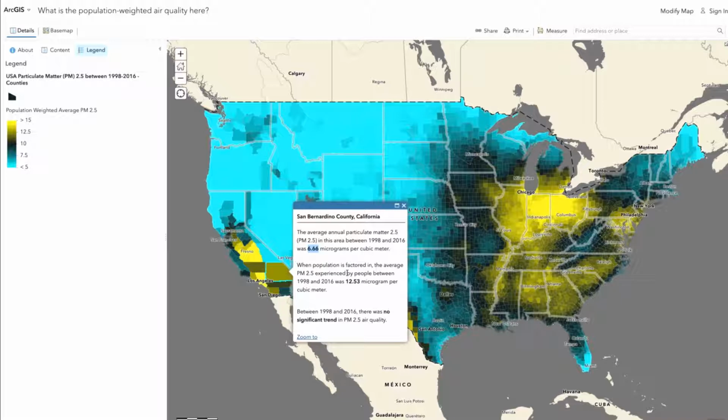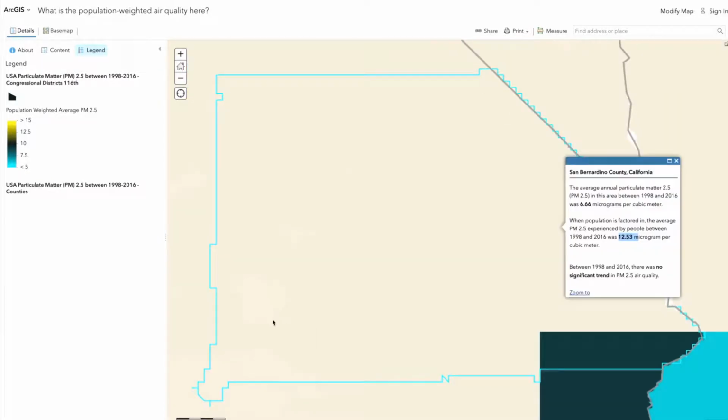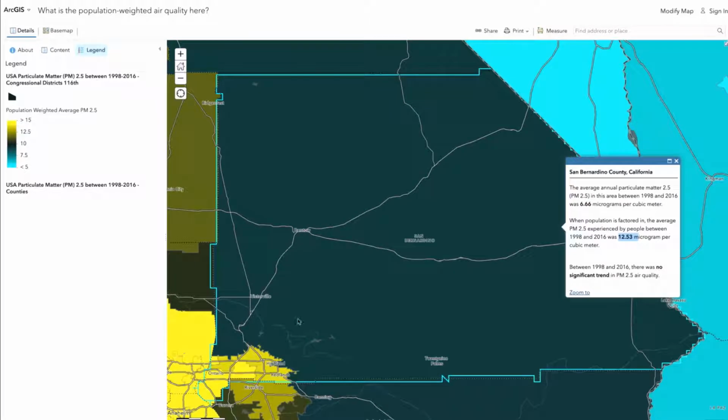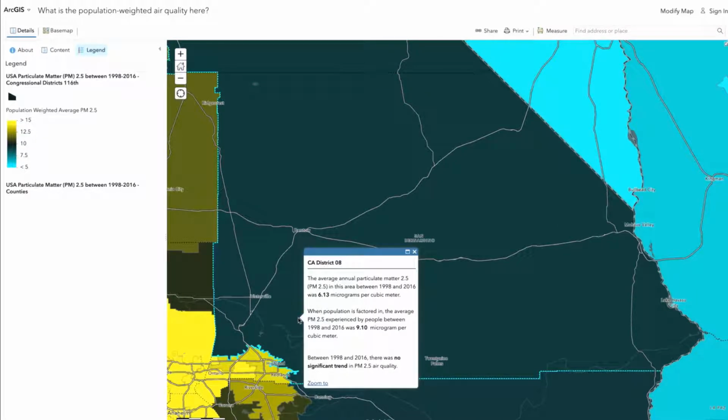So when we factor in the population, it's actually double that. So I thought I'd talk a little bit about how we factor in the population. Let's zoom into this county. And right now we're looking at Congressional District 8. It's mostly a desert congressional district. There are cities and towns in this congressional district, but it's mostly desert. So the air quality is perhaps not surprisingly a little bit better than we might expect, but when you factor in population, it's slightly worse.